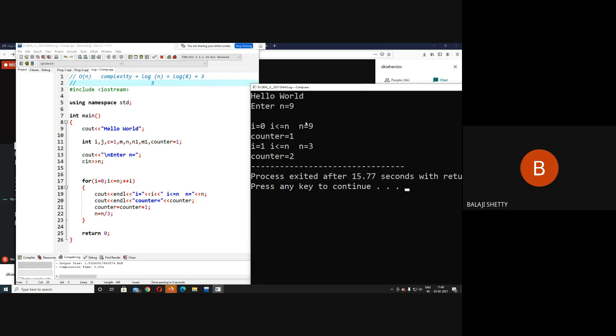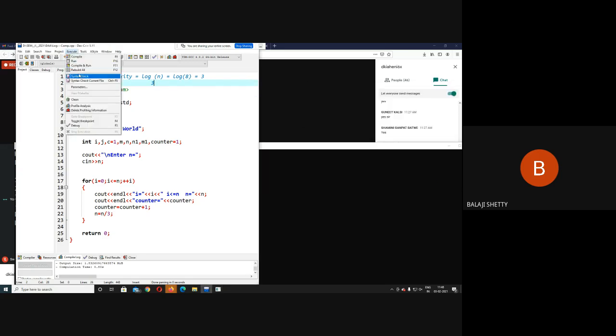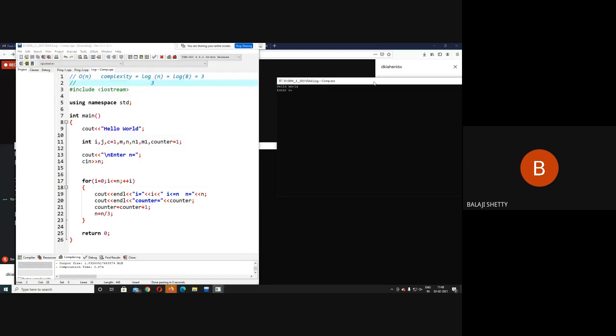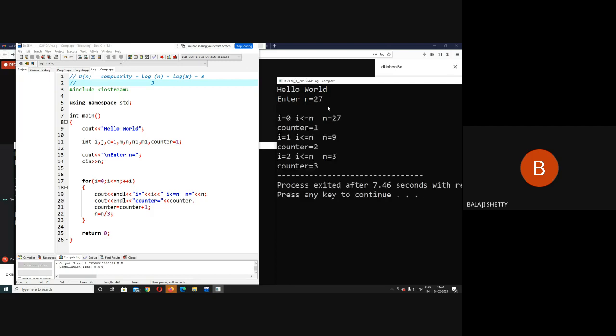Okay. Now again I run the code. Suppose I enter here 27. What is the complexity? 3 raised to power 3 is 27. 3 times 3 is 9, times 3 is 27. So here you get the complexity always log n to the base 3.